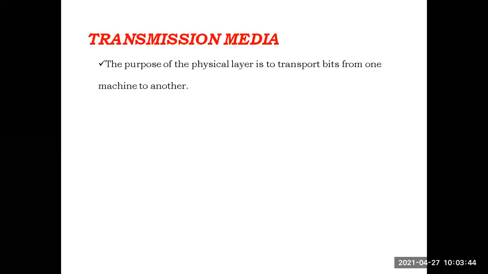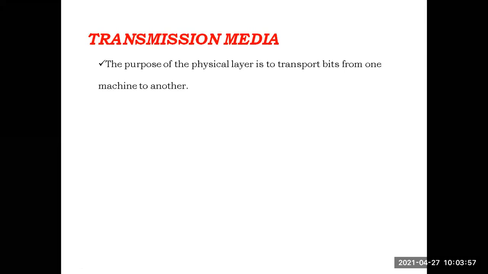Okay, today we are going to briefly see about the physical layer. What is the main aim of this physical layer? The main aim of the physical layer is to transport bits from one machine to another machine. Already we know, in the OSI model and the TCP/IP model, we have briefly seen what the main role of the physical layer is.